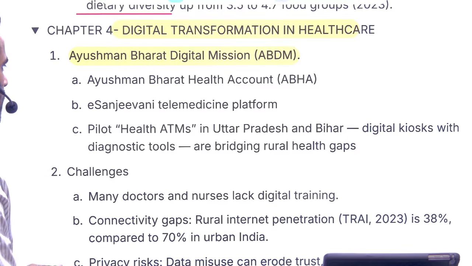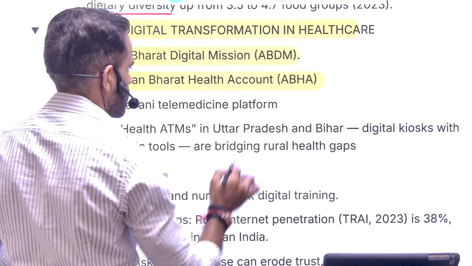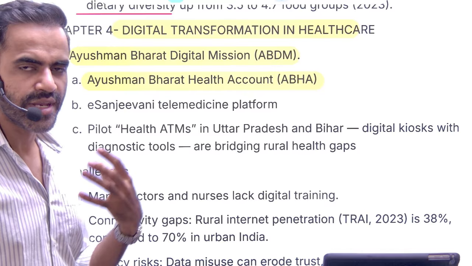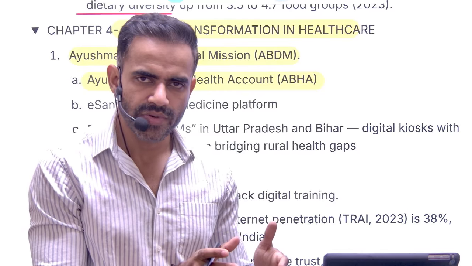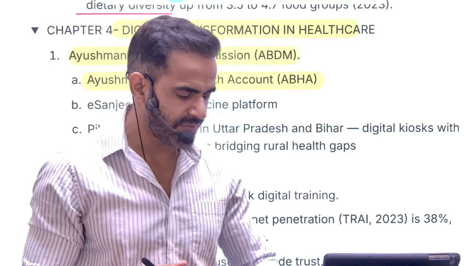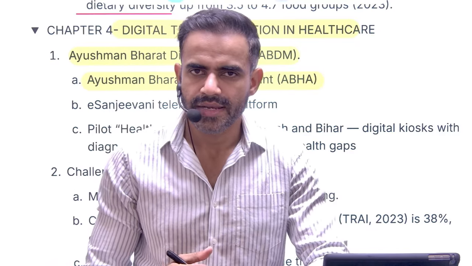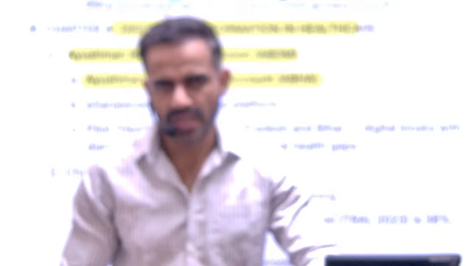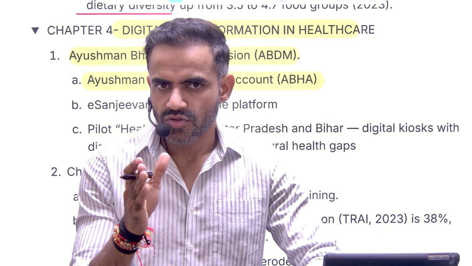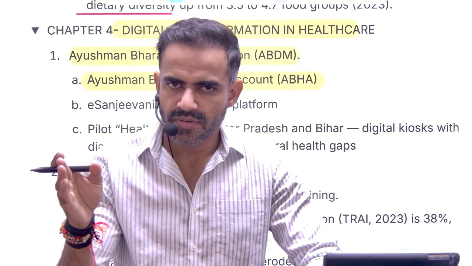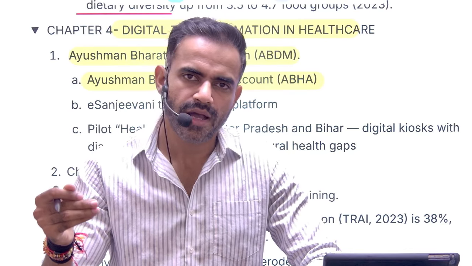ABHA stands for Ayushman Bharat Health Account. So just like we have a unique Aadhaar ID, similarly there will be a unique health ID. What will be the benefit? Understand. Let's say you consulted a doctor. There were certain findings. Those findings will be updated along with your ABHA ID.